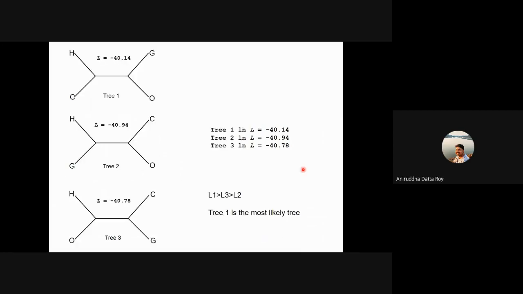So remember that we have done it only for one tree, so you can do it for the other trees also, and you will realize that tree number 1 has the maximum likelihood. So the likelihood of tree number 1 is the highest in comparison to tree number 2 and tree number 3. But you'll also realize that there are very, very minute differences, right?